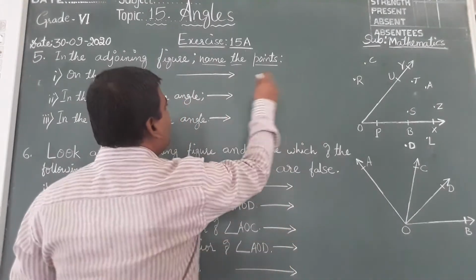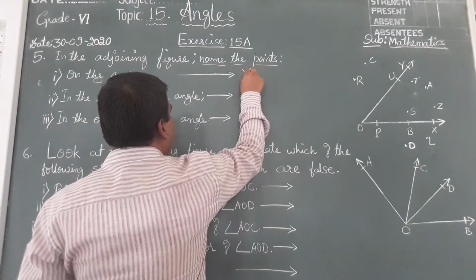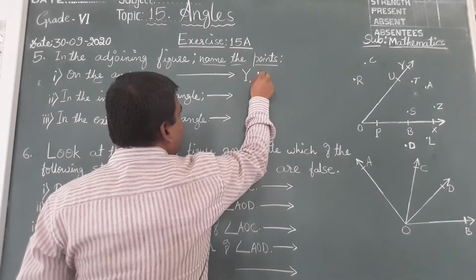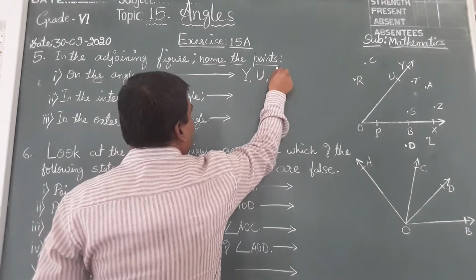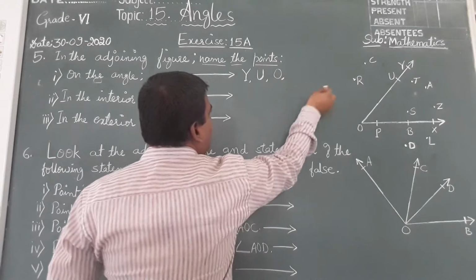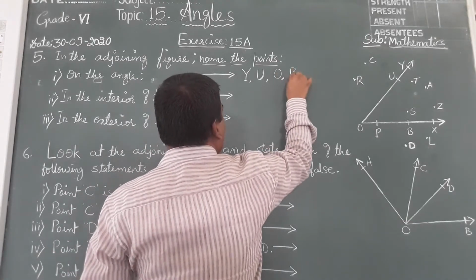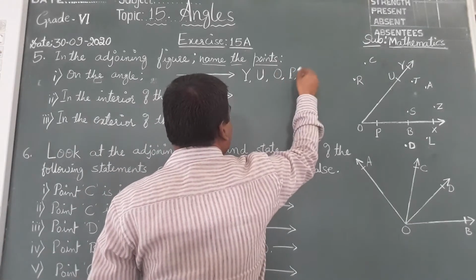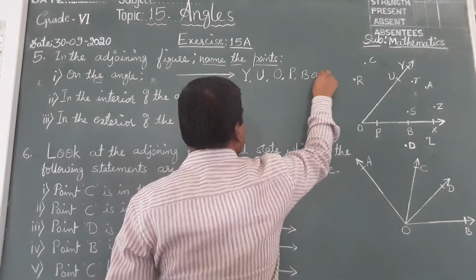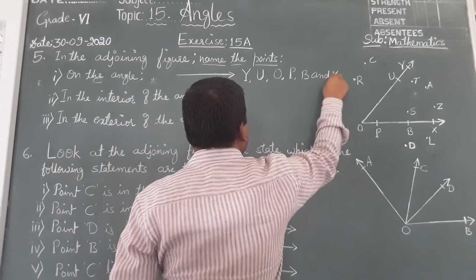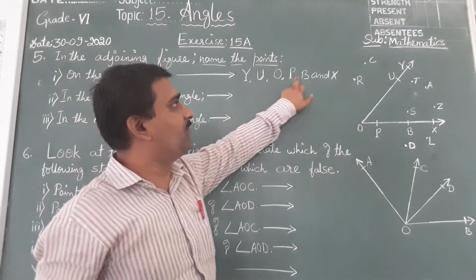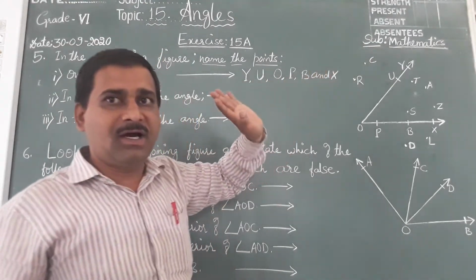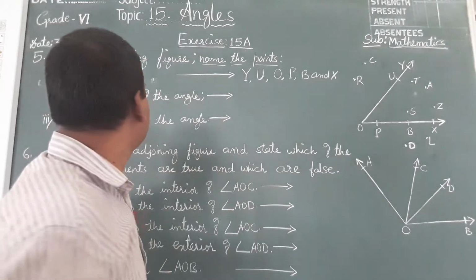Write down point Y, comma U, comma O, comma P, comma B, and X. Total 1, 2, 3, 4, 5, 6 points are on the angle.